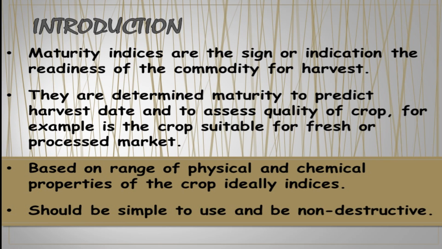Here, I would like to explain what maturity and maturity indices are. Maturity indices are the signs or indications of the readiness of the commodity for harvest. They are determined to predict the harvest date and to assess the quality of crops, for example, if the crop is suitable for the fresh or processed market.